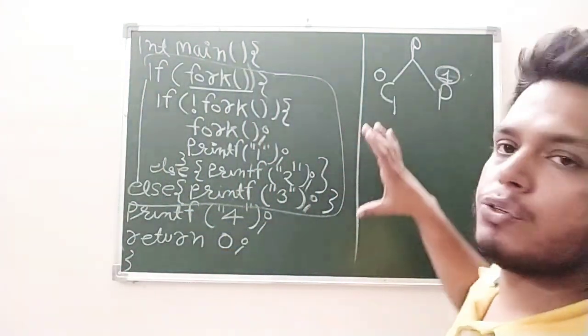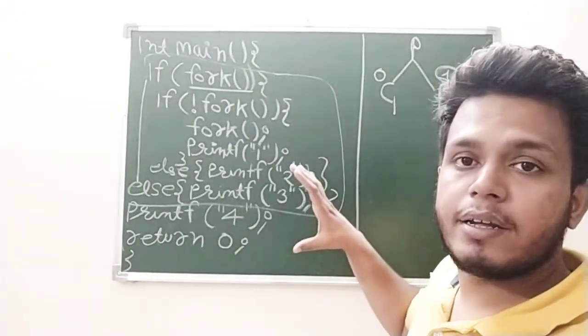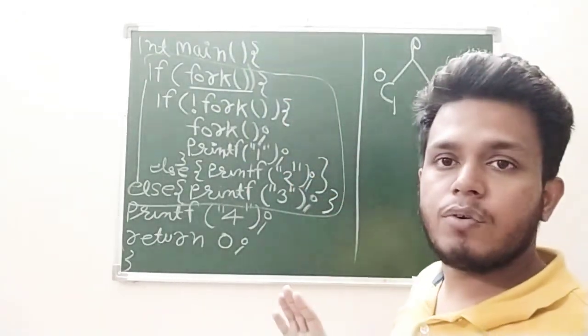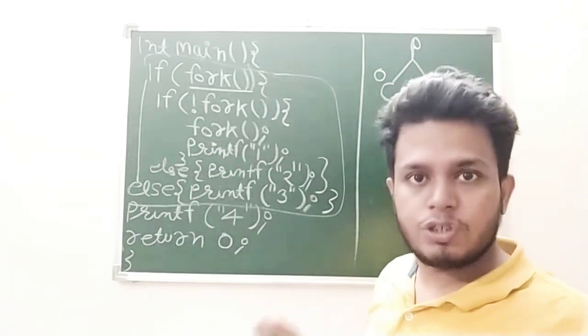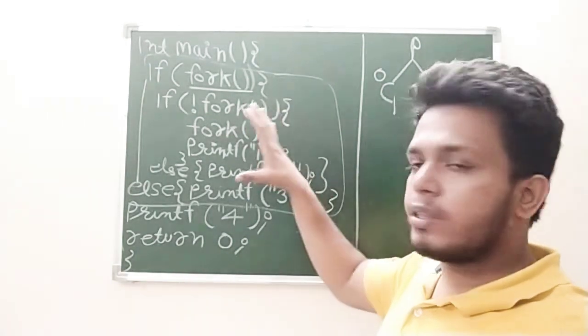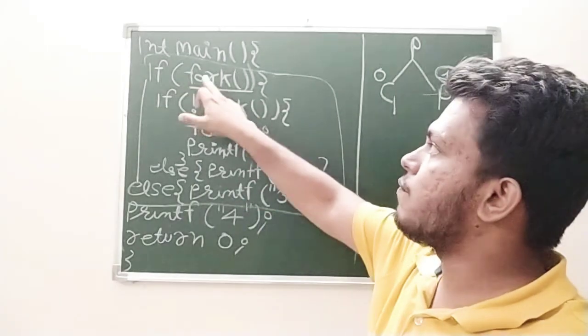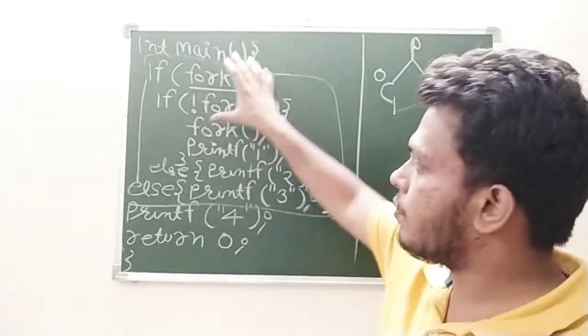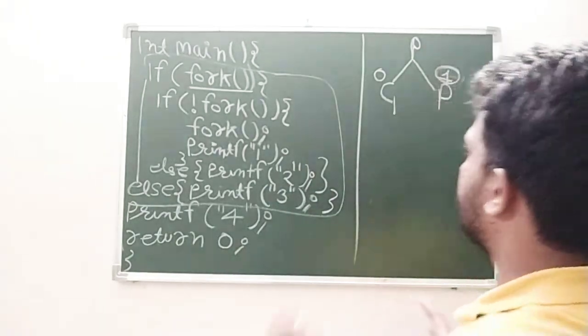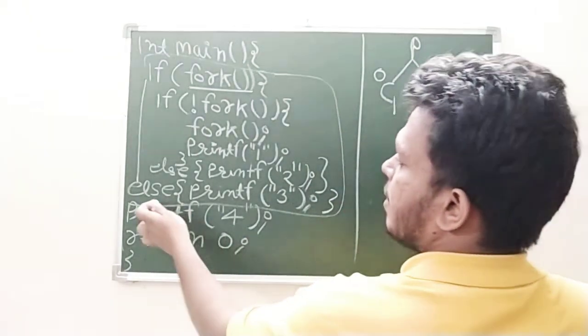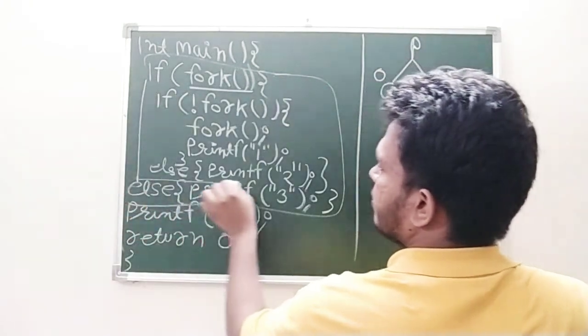We are not going to execute this if for the child, because you already know the child gives 0, and for 0 the condition becomes false. If the condition becomes false, it will immediately go after the if, to the else part.